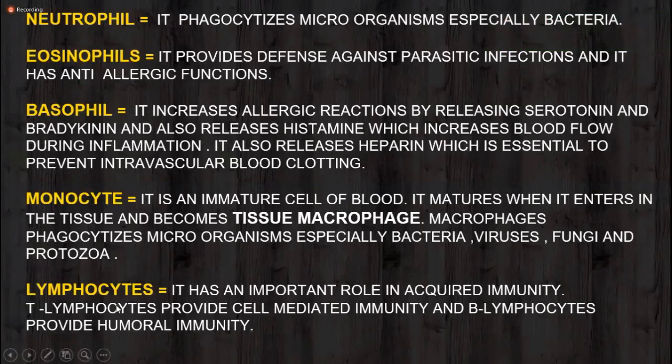Last one is lymphocyte. I have already told you lymphocyte has an important role in acquired immunity. T lymphocytes provide cell-mediated immunity, and B lymphocytes provide humoral immunity. Don't be confused by the terms cell-mediated and humoral immunity, because you will learn them from different teachers in the later lectures on immunity. So this is the brief description of the function of all leukocytes.